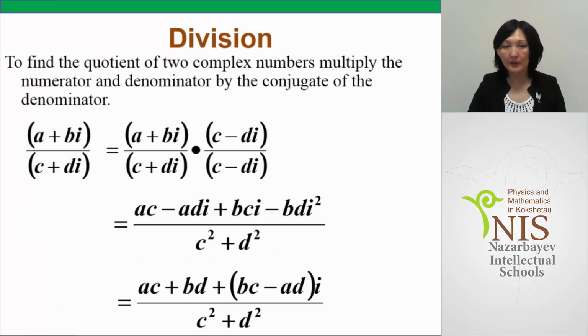And the general case: to find the quotient of two complex numbers, multiply the numerator and denominator by the conjugate of the denominator. In this case it is c minus di. We simplify the numerator and get ac plus bd as the real part and bc minus ad as the imaginary part, and the denominator is c squared plus d squared.